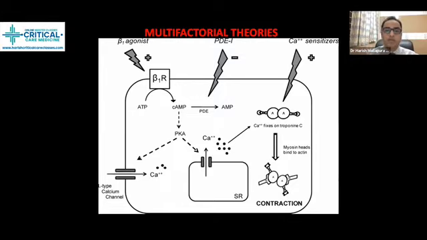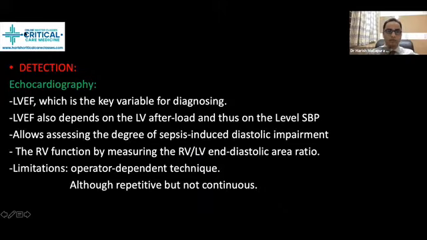Okay, so whenever there is any problem in and around this receptor mechanism, particularly this beta receptor activity, decrease in number, internalization, so decrease in adenylate cyclase, that leads to sepsis induced cardiomyopathy with a poor contractility. So this is the current proven theory. Okay, so how can we detect? Echocardiography is the simplest and accepted method.